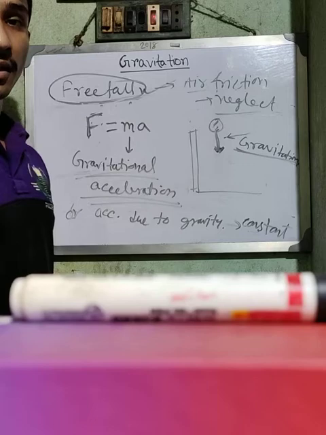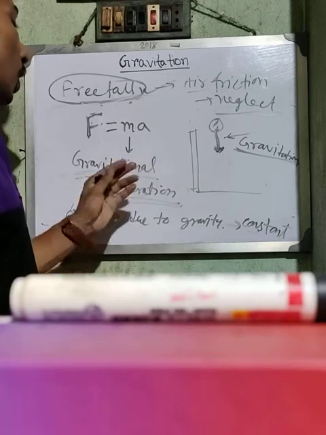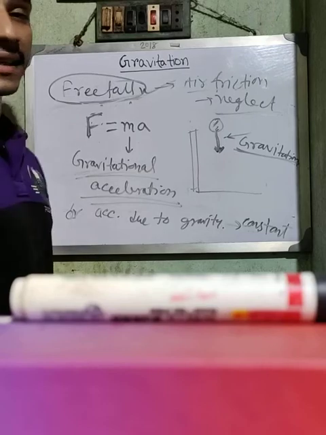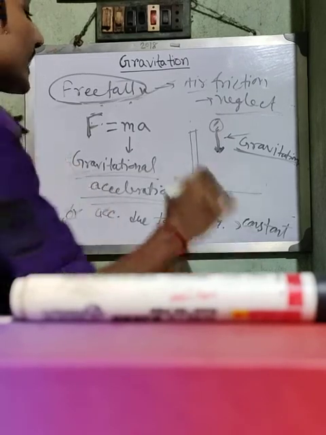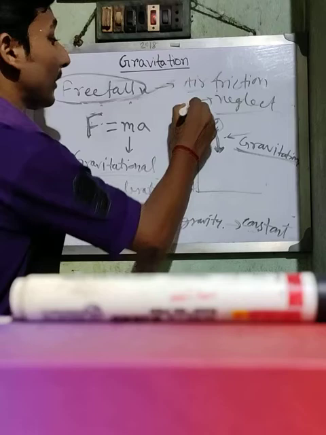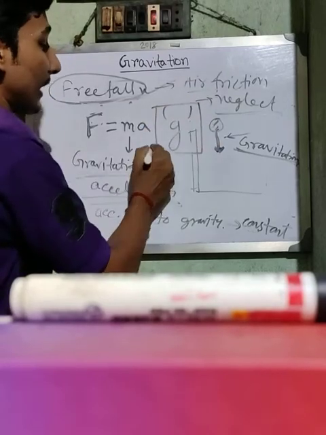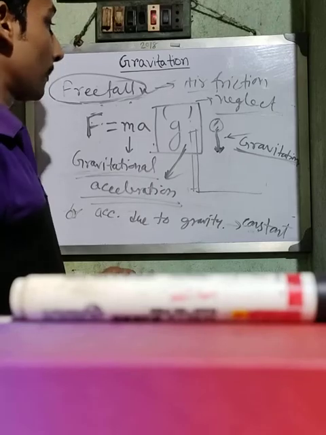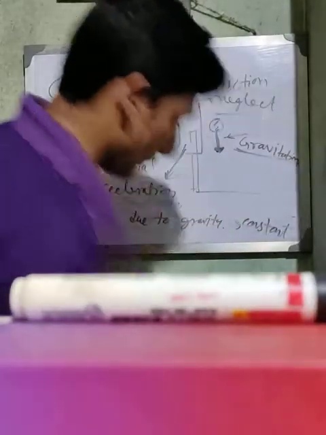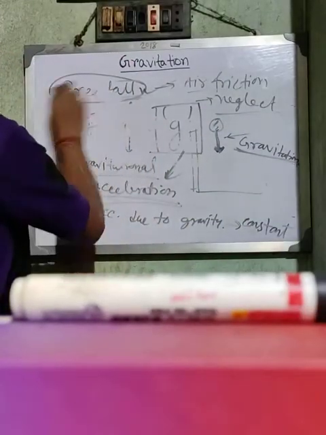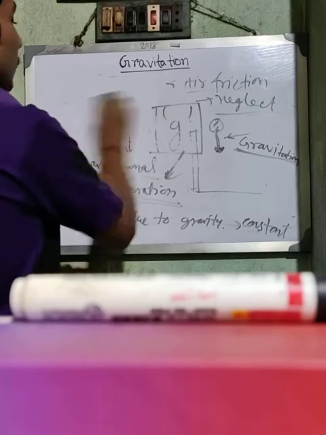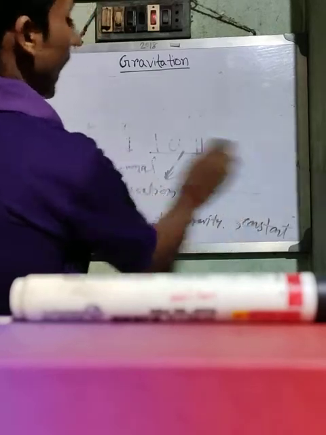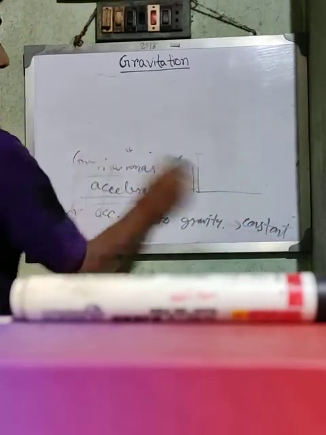Clear? It is denoted by small g. So understand free fall: free fall means when an object falls from a height and there is no air friction.